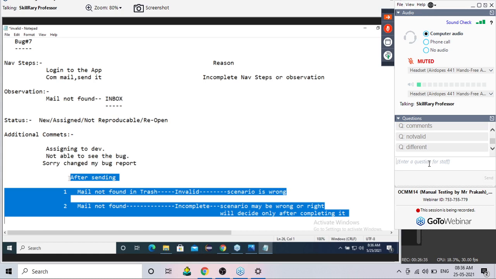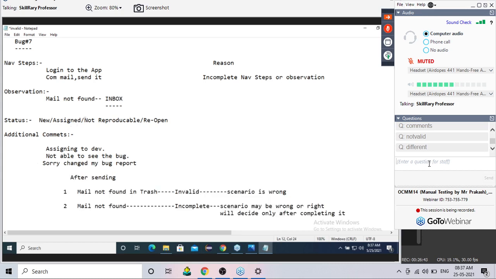If it's clear, one question I will ask you, give me the answer. To make the status as not reproducible, the developer's first action is to go through the bug report.